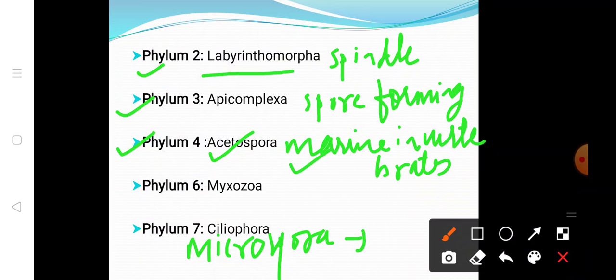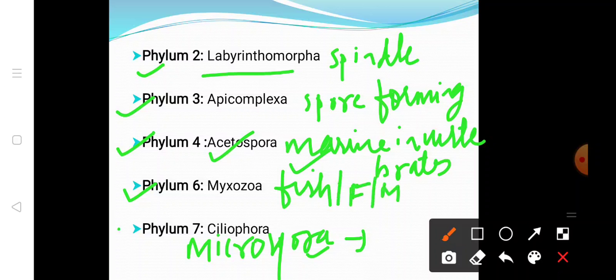They are just intracellular parasites of the invertebrate. Myxozoa are parasites of the fish and the worms, and they live in both fresh as well as marine water.